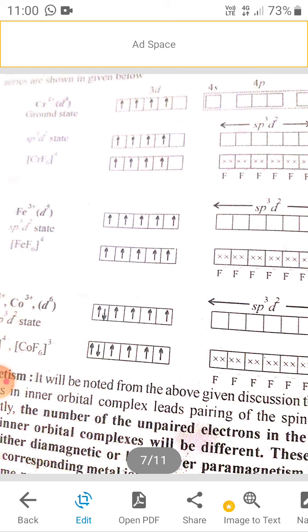Outer orbital coordination compounds: chromium, iron, cobalt, etc., in which the inner orbital electrons remain the same, are known as outer orbital complexes.